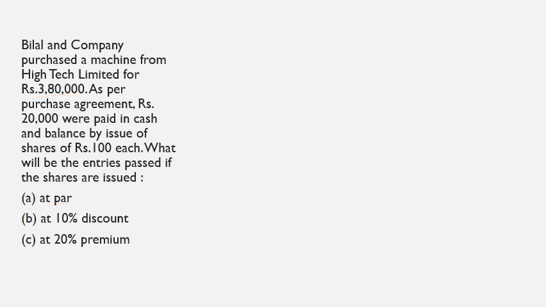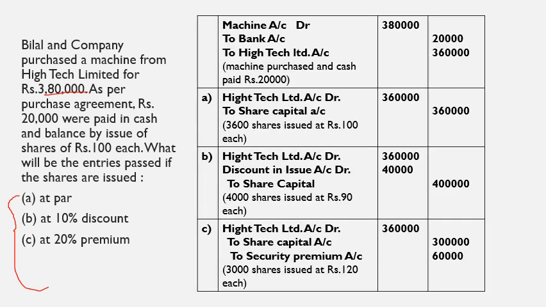In all the three cases, the journal entry for purchasing this asset will be the same. First of all, we have to buy this asset. So, machinery account debited, to bank, to Hightech Limited.